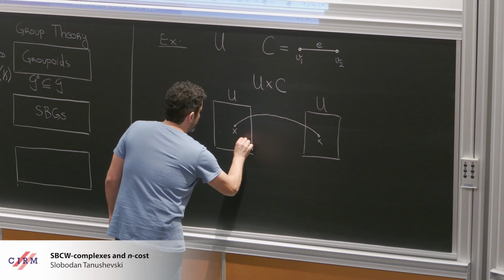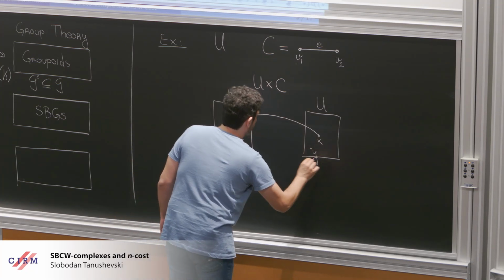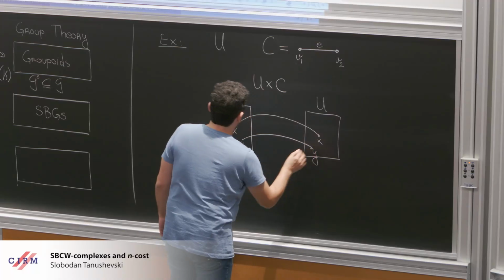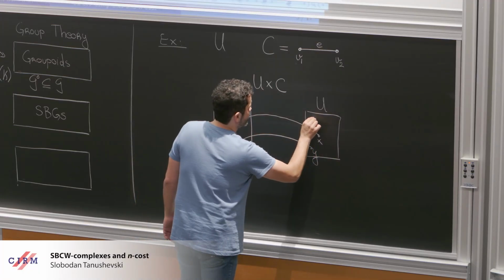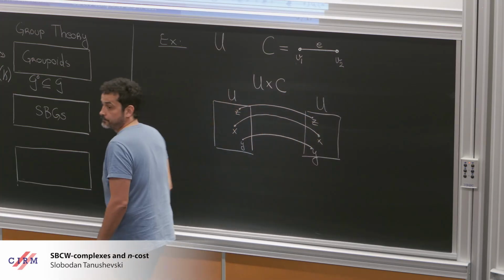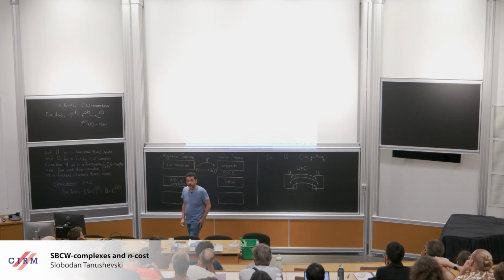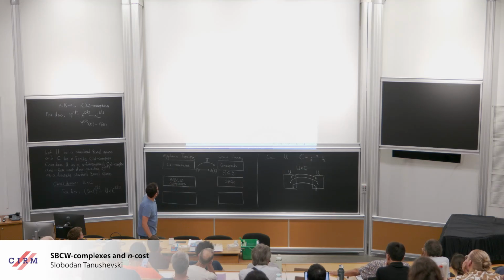I take another point, epsilon, there's an epsilon here, and there is another corresponding point here, there is an edge. Okay? So I hope this is clear enough. So it's this kind of picture that you should have in mind.